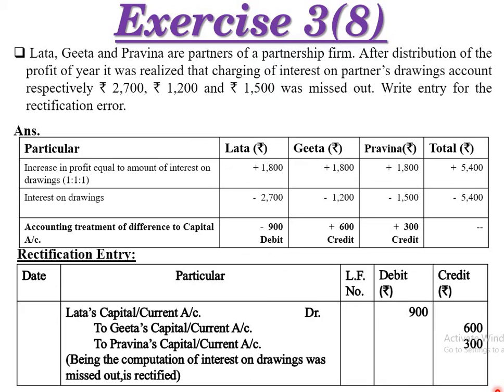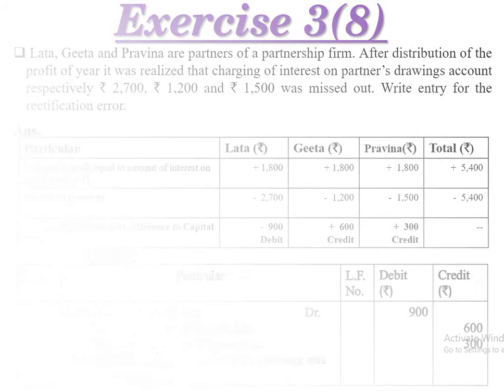Lata's capital account, that is the first one, first partner. Lata's capital account or current account debited to 900. To Geeta's capital account 600. To Pravina's capital account or current account 300. This amount will be given by Lata to the other partners. So the computation of interest on drawing was missed out, and it is rectified. Already discussed this type of sum.